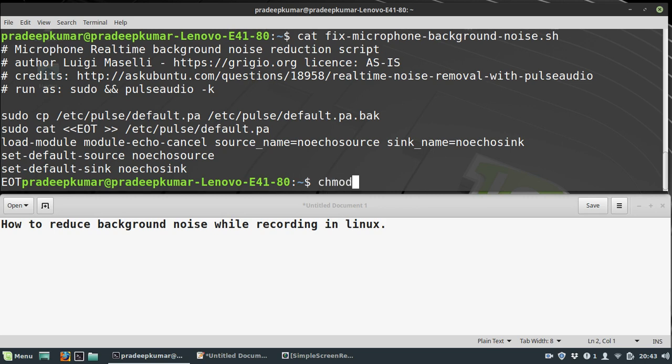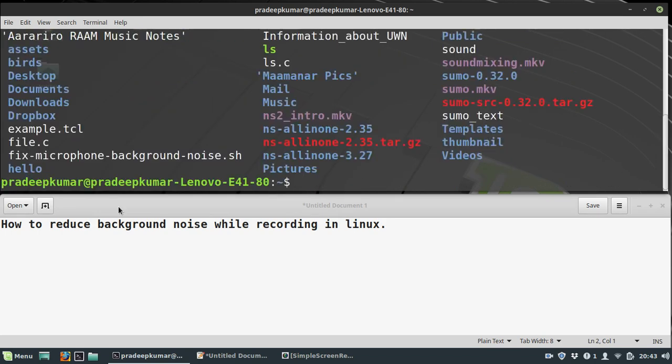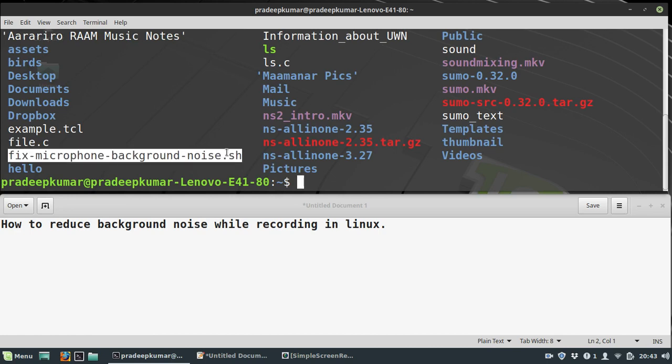When this file was downloaded, the file permission was like this. I will show you. This is the file permission. This is actually a shell file, so you need to run this shell file to reduce the background noise. Since I already applied it and there is no background noise now, I will do it again another time. This file has to be run with super user permission, sudo permission.